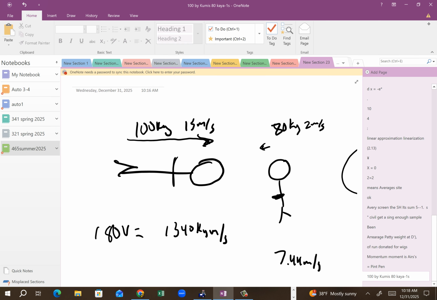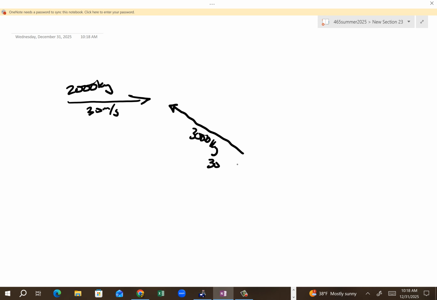Okay? All right. Now, later in this chapter... never mind. So let's say there's going to be a collision here. This car weighs 2,000 kilograms, 30 meters a second. And this other vehicle, it's a truck, let's say, 3,000 kilograms, also 30 meters a second.